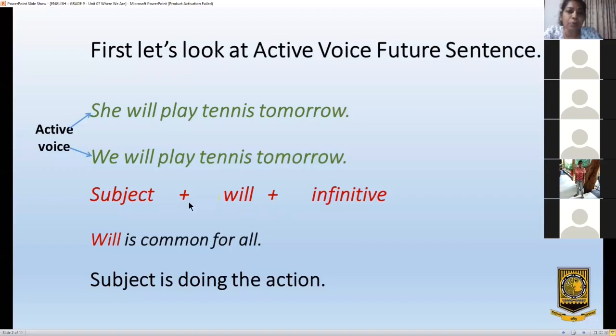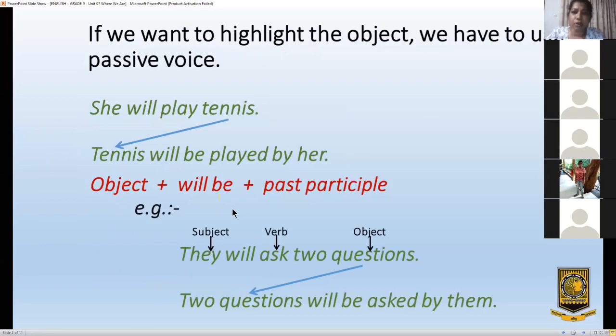So, in the active voice, this is the structure. Will is common for all. The subject is doing the action. The subject, she, we, they, are doing the action. Now, let's see how we can form this into passive voice. This is future tense, don't forget. If you want to highlight the object, earlier one, she will play tennis.